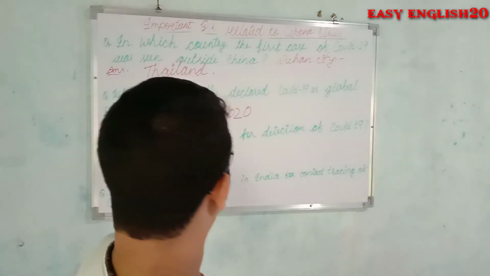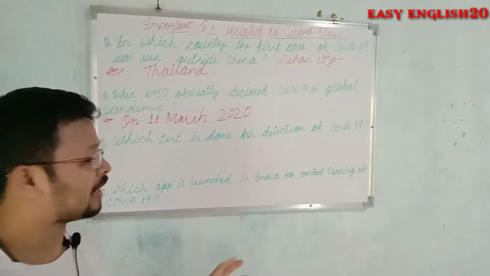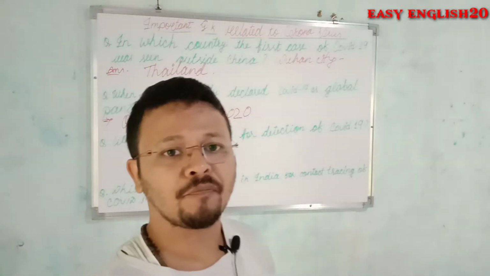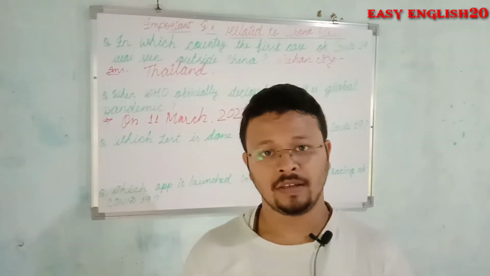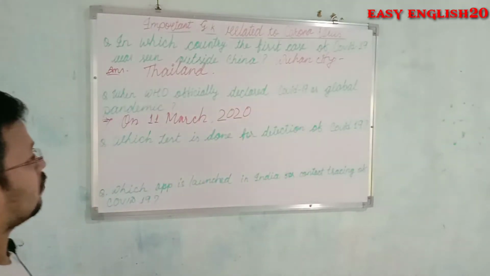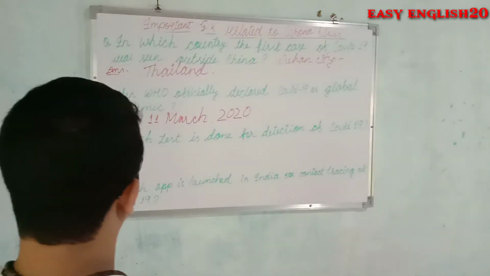The next question, which test is done for detection of COVID-19? Very important question.